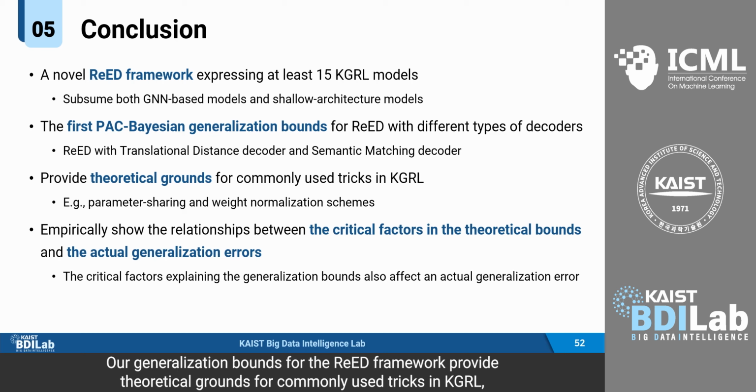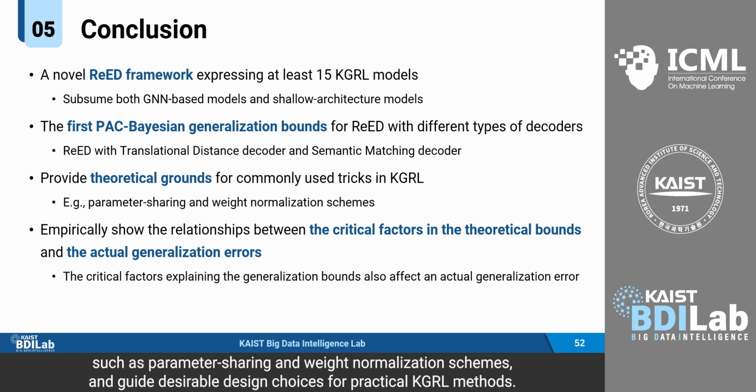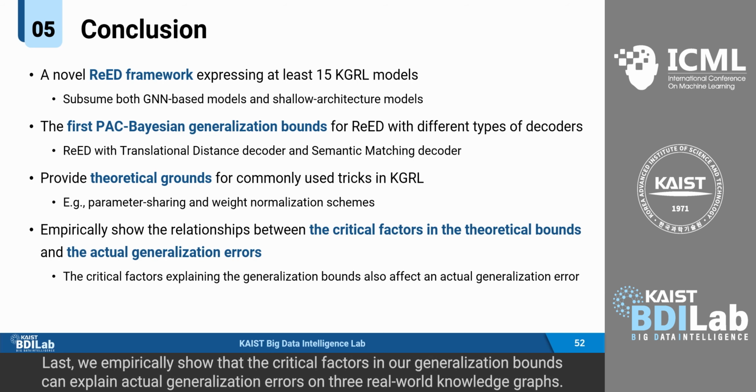Our generalization bounds for the READ framework provide theoretical grounds for commonly used tricks in KGRL, such as parameter sharing and weight normalization schemes, and guide desirable design choices for practical KGRL methods. Last, we empirically showed that the critical factors in our generalization bound can explain actual generalization errors on 3 real-world knowledge graphs.